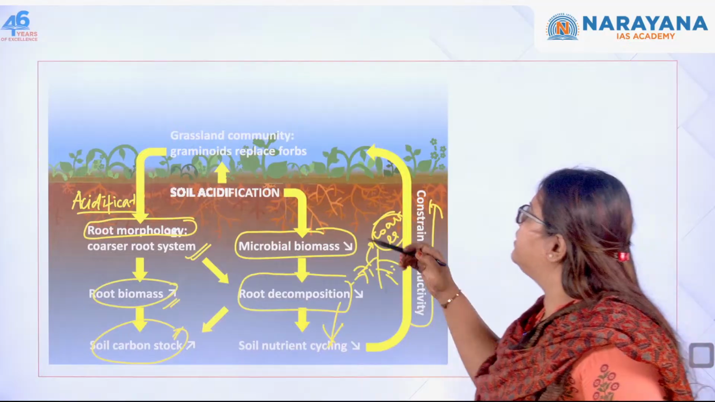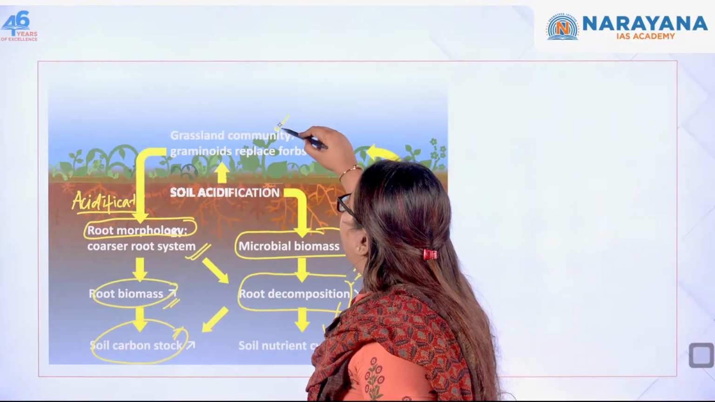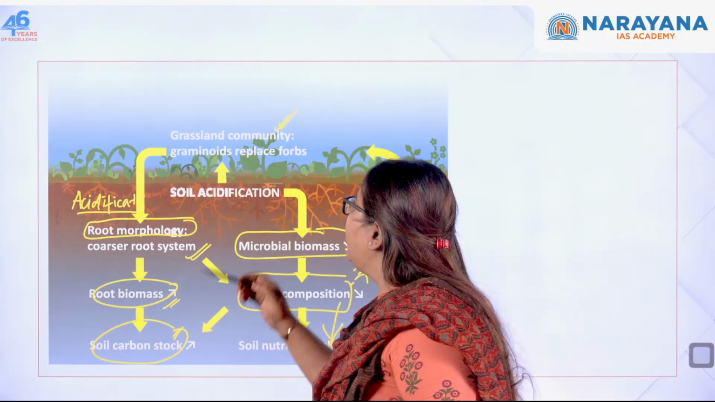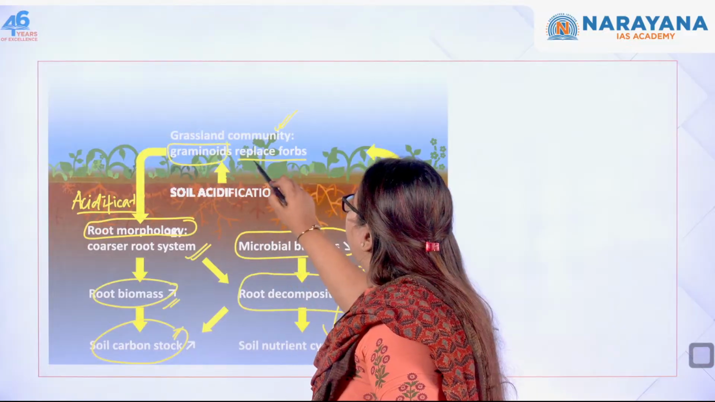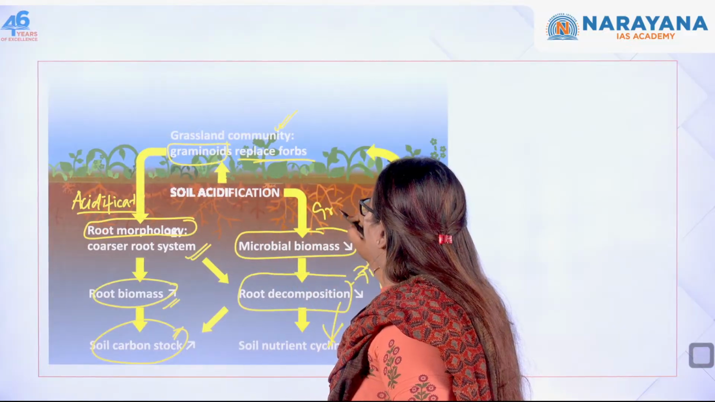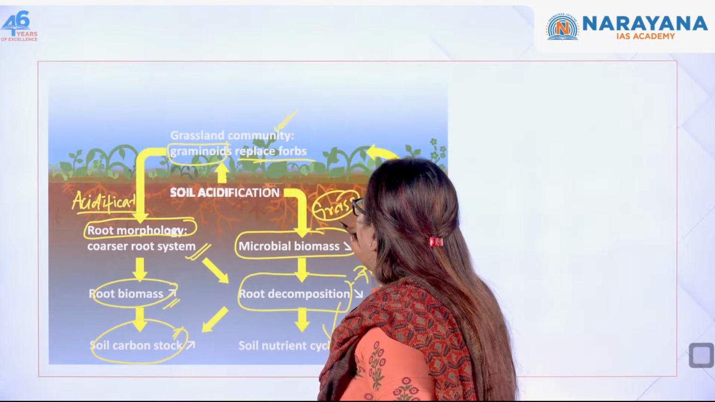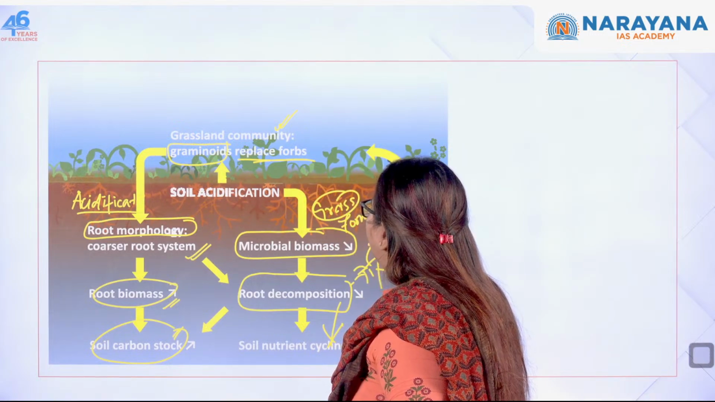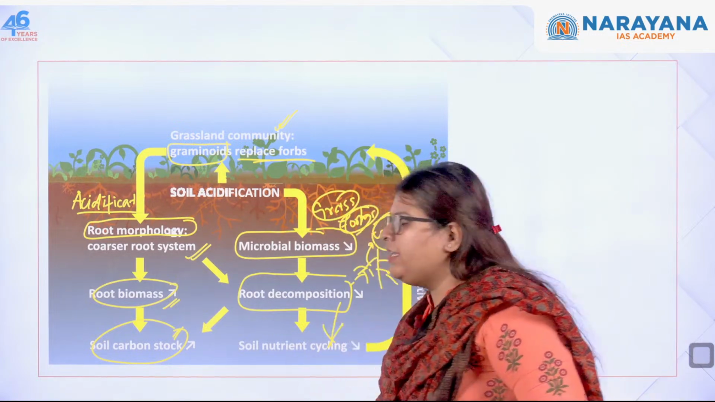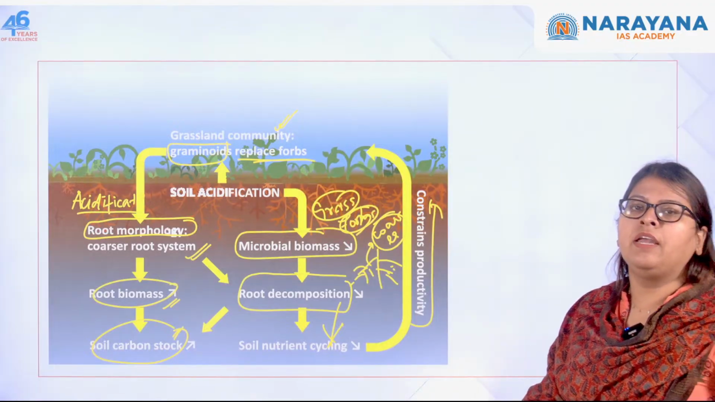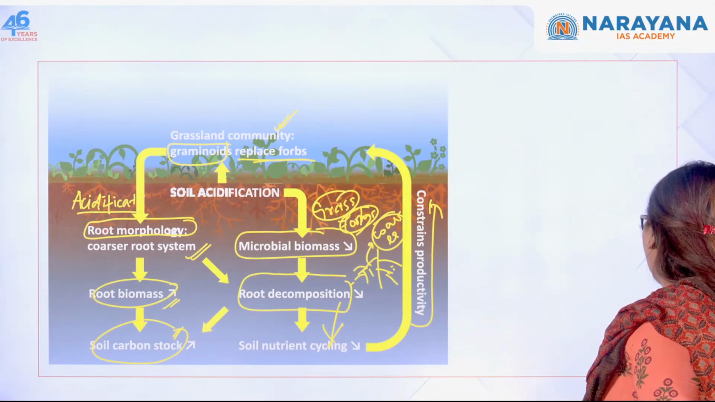So the grassland community emerges. That is where you say the graminoids will replace the forbs. Graminoids are nothing but grasses. Replacing the forbs means replacing the other kinds of vegetation. So this is what is going to happen because of soil acidification.